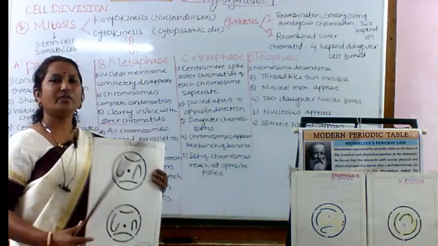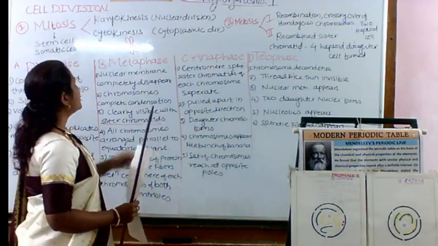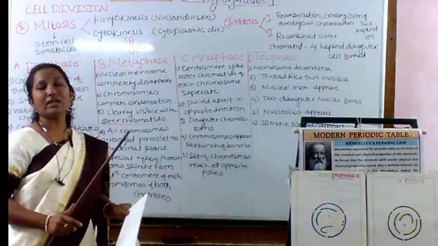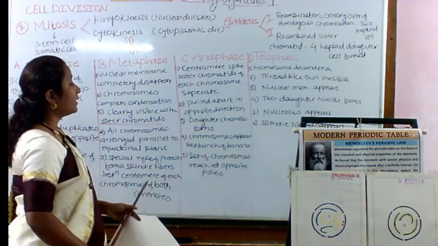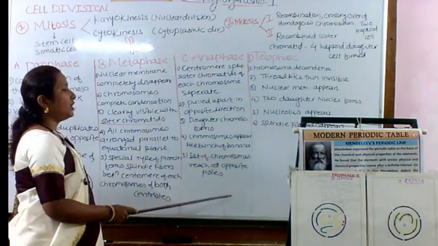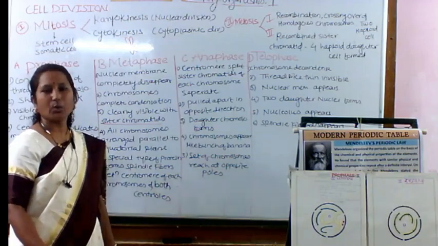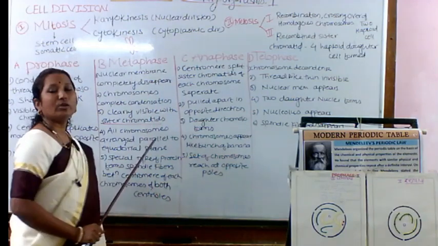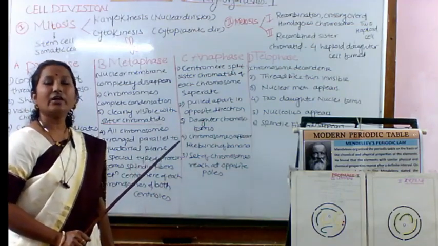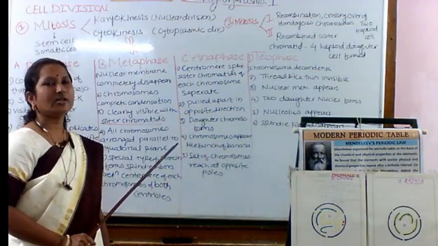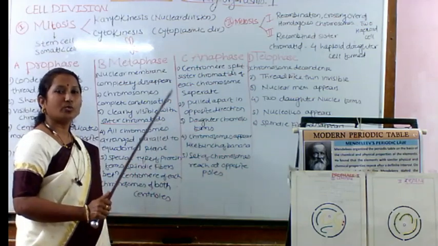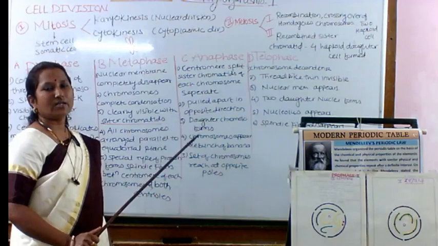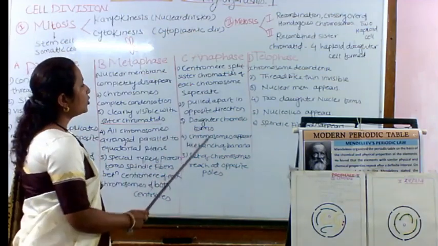But now there is one more stage that is known as cytokinesis, which is nothing but the cytoplasmic division. This cytoplasmic division completes our cell division, and that will divide the cell into two cells. Okay, so the cytoplasm starts to divide with a small notch that continues further, and the notch goes deeper and deeper and completes its division. Now our cell is able to divide into two cells.